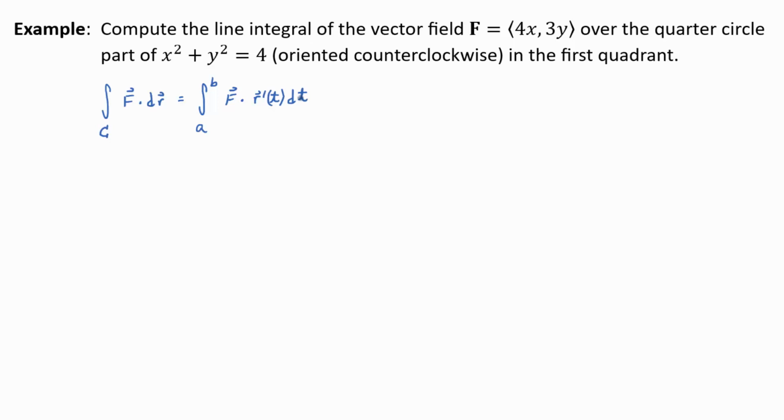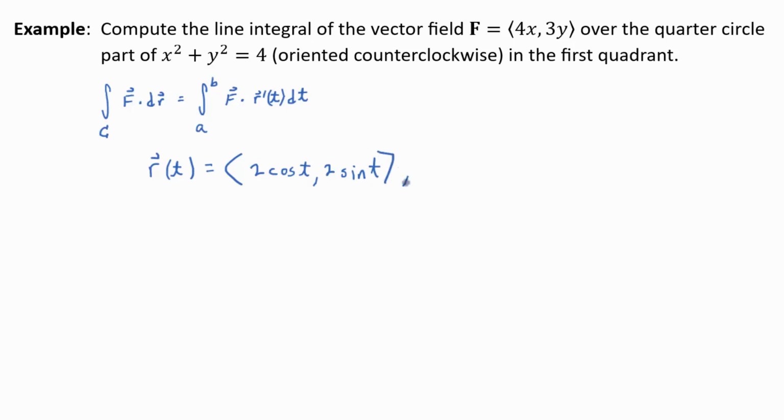You've got to find r'(t), but before you find r'(t), what do you have to do? You've got to find r(t). You've got to find your parameterization, which is what we did mostly at the beginning of class, but there's a slight twist here. So how do we parameterize the quarter circle x² + y² = 4? r(t), we decided, was going to equal what? What's x(t)? 2 cos t. And y(t)? 2 sin t. We discovered that at the beginning of class.